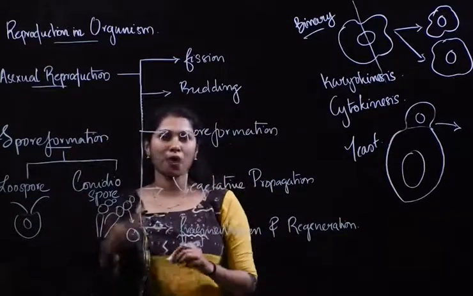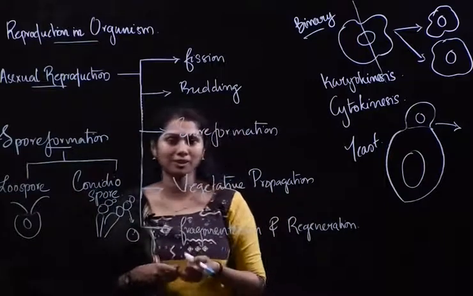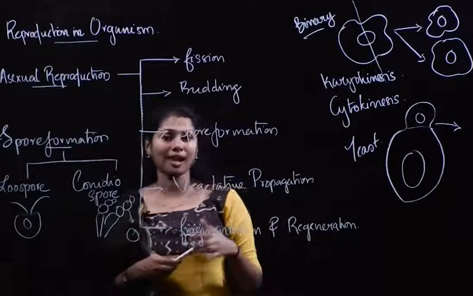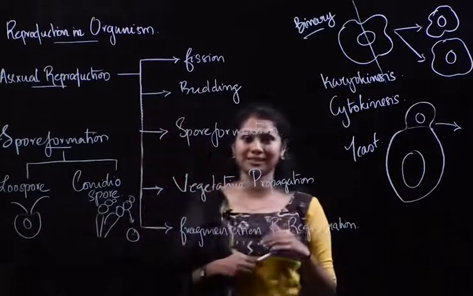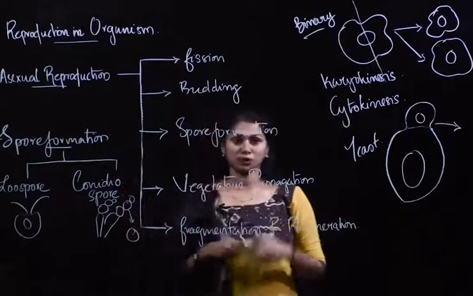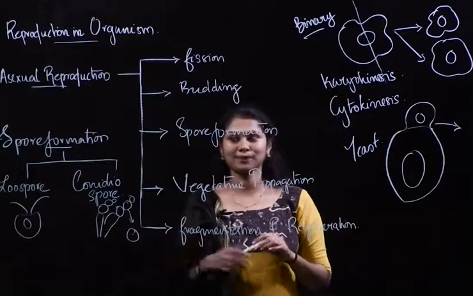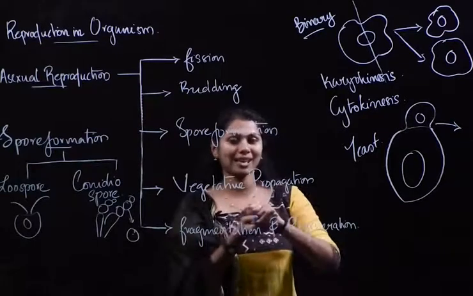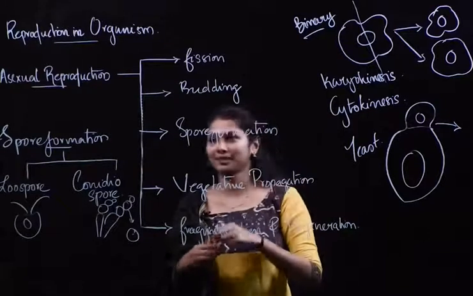Zoospores are normally formed by some small groups of organisms like Chlamydomonas, Cladophora-like algae, and Achlya-like fungus. And conidiospores are usually formed by Penicillium, which is a fungus. So we have seen what spore formation is. It is usually shown by organisms where they mitotically divide their cells, and these cells will spread and form a new cell or a new organism.